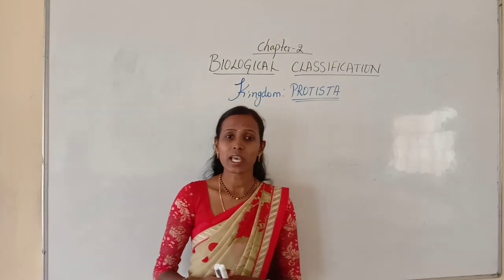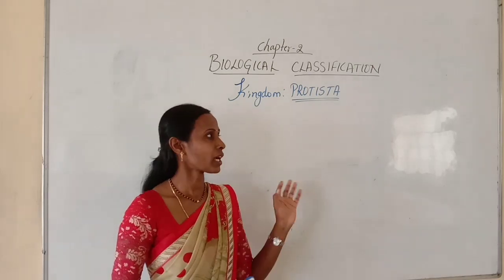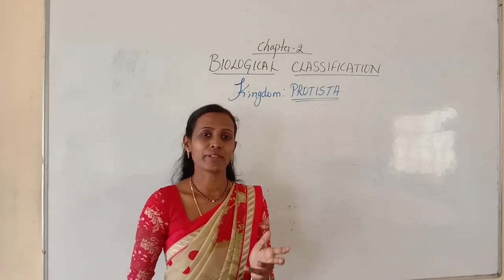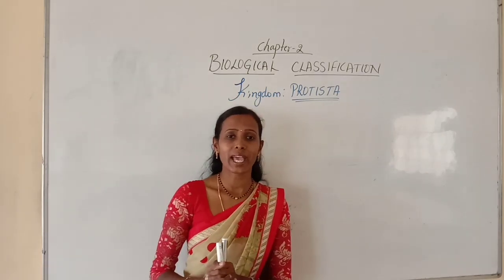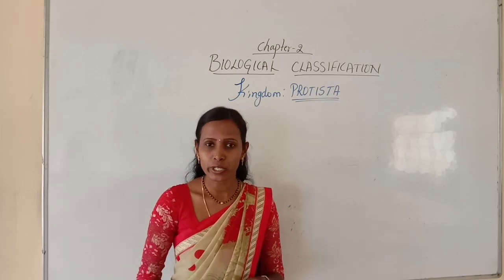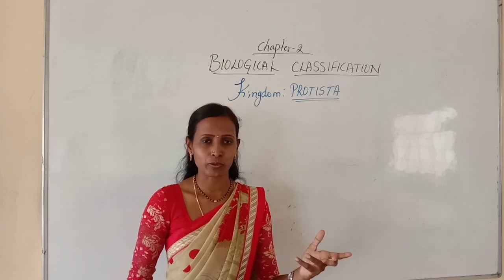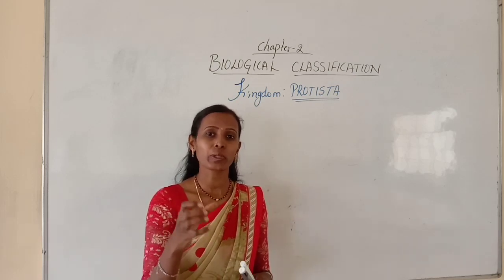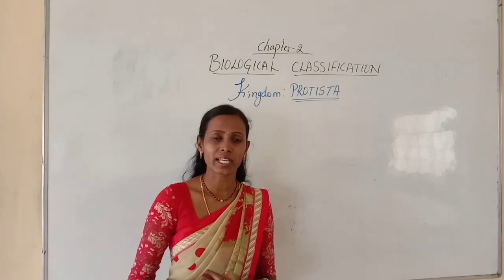In this group, some organisms are autotrophs and some are heterotrophs. We will come to know which are the autotrophic forms and which are the heterotrophic forms. Everything we will study later. Most of the organisms that come under this kingdom Protista have locomotory organs. With the help of locomotory organs, they are able to move. For example, as you studied, bacteria are able to move with the help of flagella, so their flagella are the locomotory organs.